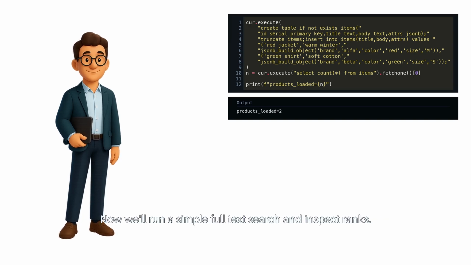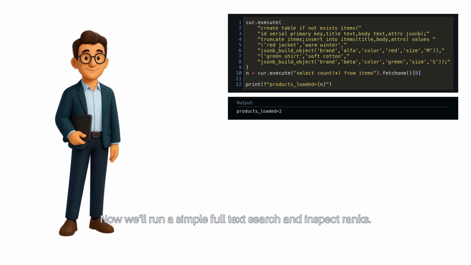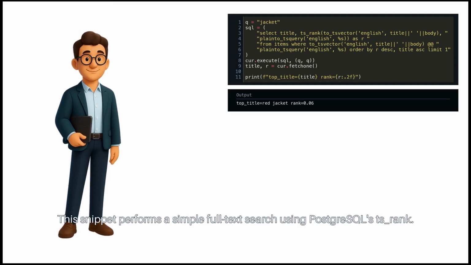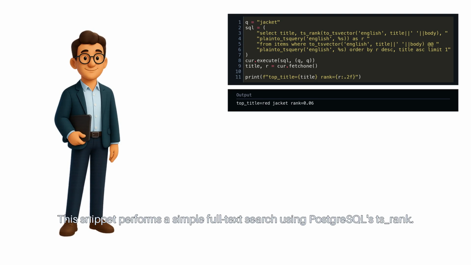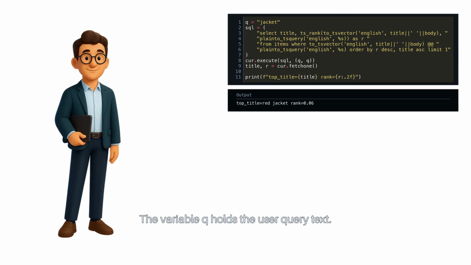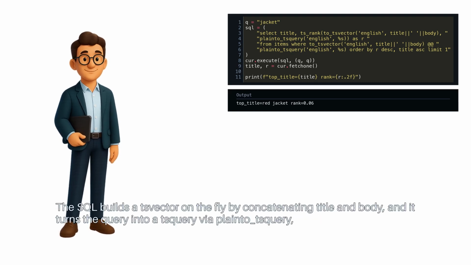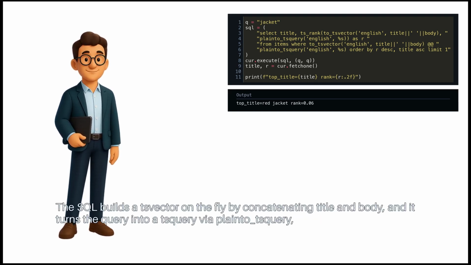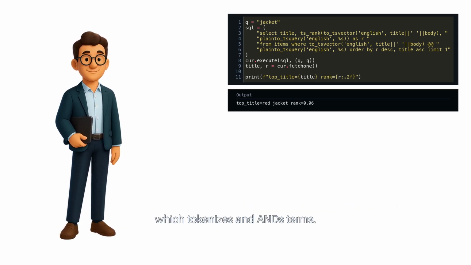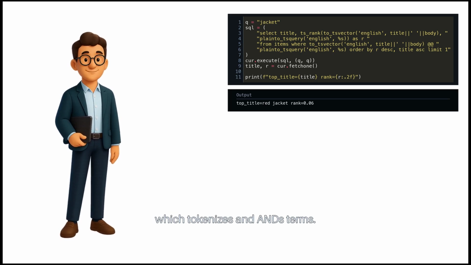Now, we'll run a simple full-text search and inspect ranks. This snippet performs a simple full-text search using PostgreSQL's ts_rank. The variable q holds the user query text. The SQL builds a tsvector on the fly by concatenating title and body, and it turns the query into a tsquery via plainto_tsquery, which tokenizes and ANDs terms.